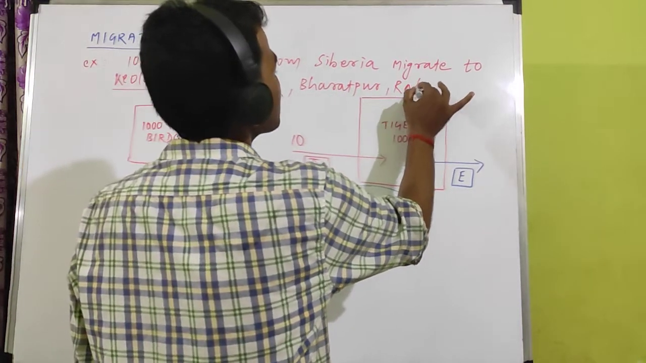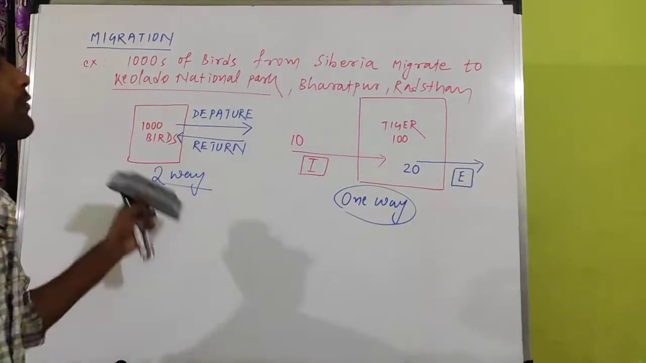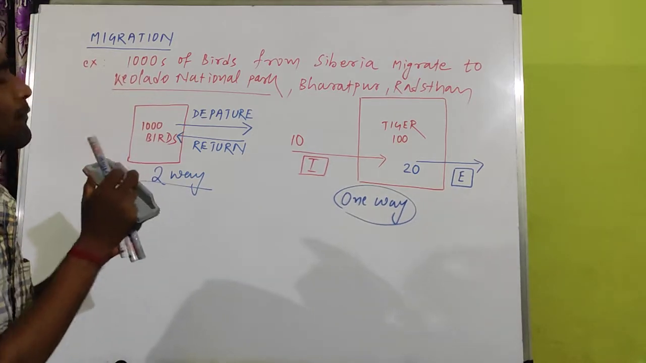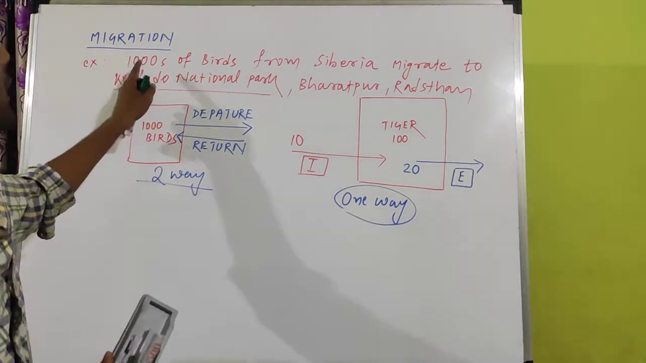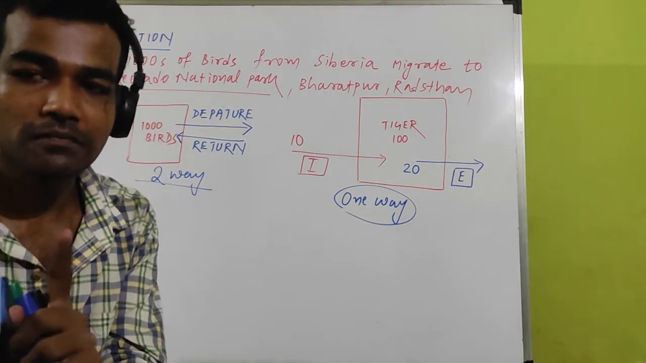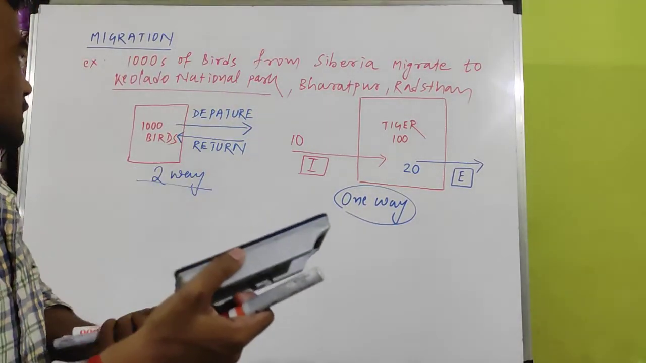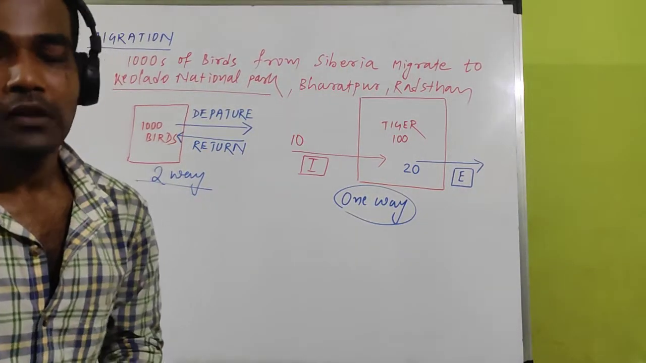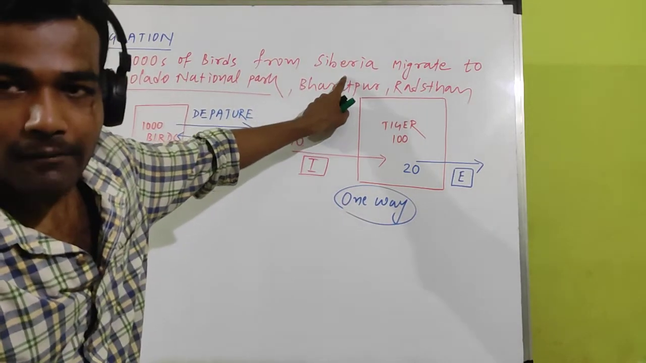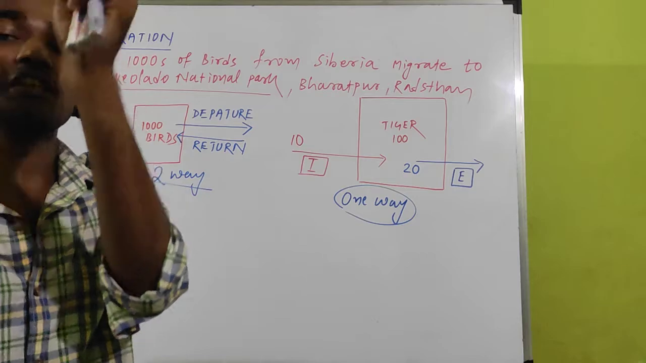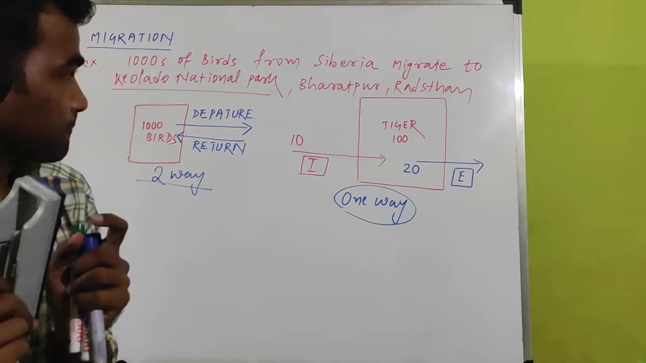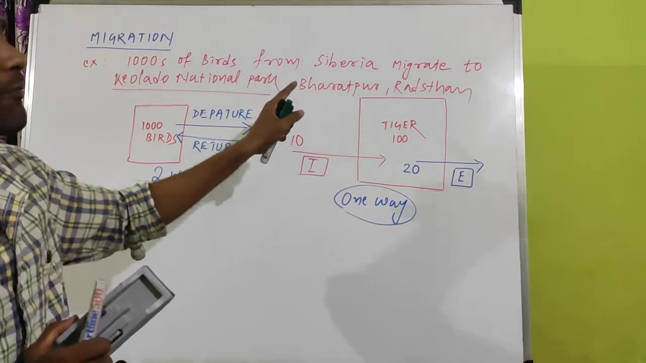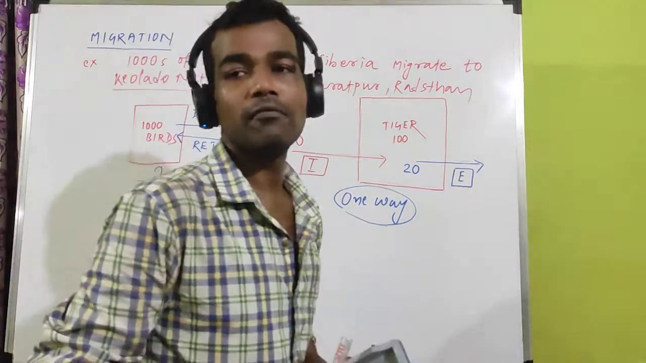Bharatpur, Rajasthan. This is one example of migration. Thousands of migratory birds means not 1,000 but 5,000, 10,000, multiples of a thousand. Thousands of birds from Siberia and other northern regions, where there is heavy cold during winter time, migrate to the National Park in Bharatpur, Rajasthan. This is the best example of migration.